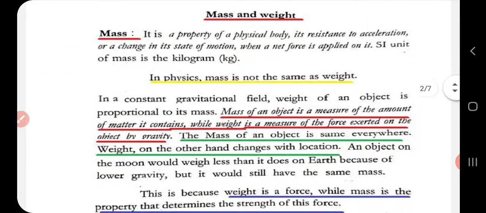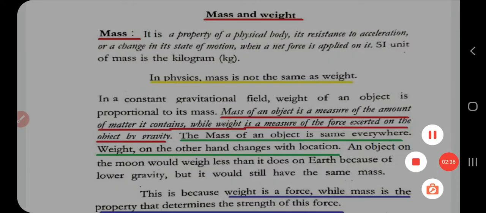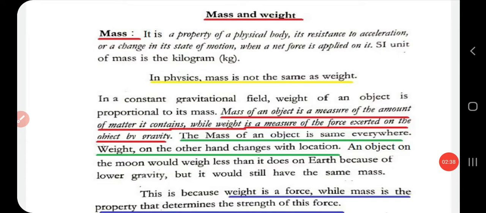Now next is the difference between mass and weight. In physics, mass is not the same as weight. Mass is actually, see the first definition, a property of a physical body, its resistance to acceleration or a change in its state of motion when a net force is applied on it. Its unit is kilogram. So I think it's better you study this particular definition, that is this one.